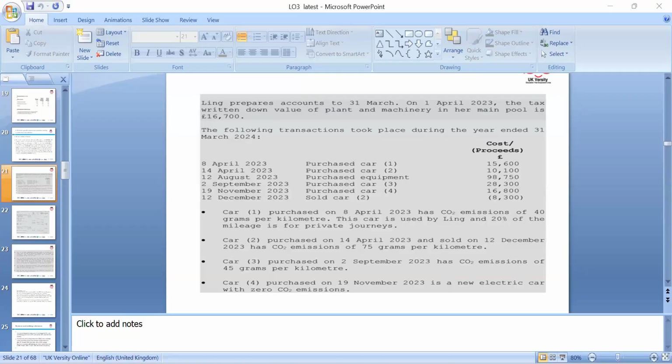Otherwise, the revenue expenditures we can deduct from profit, so we have to look around those perspectives of capital and revenue.